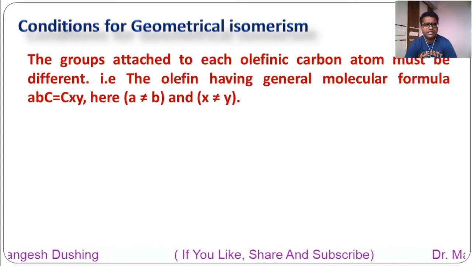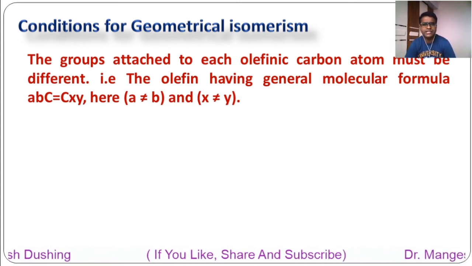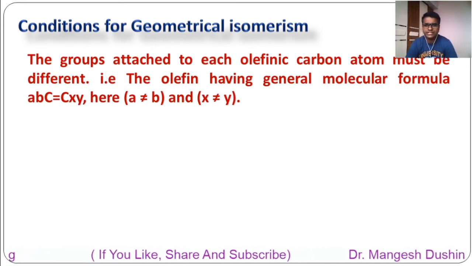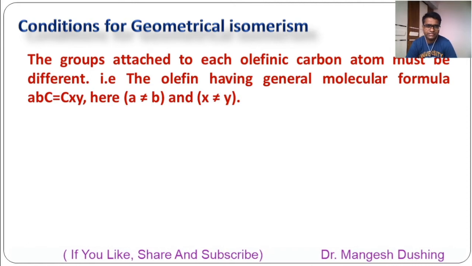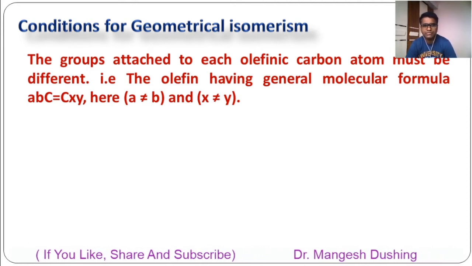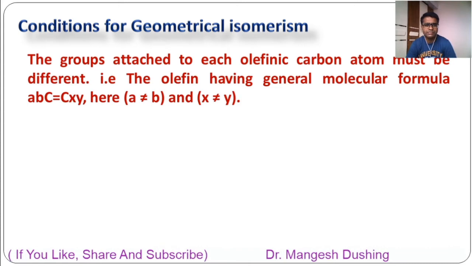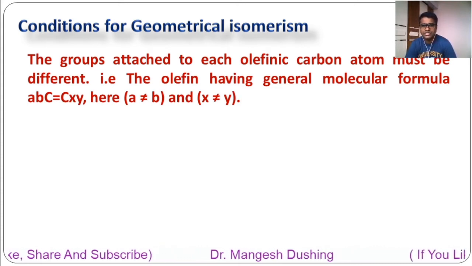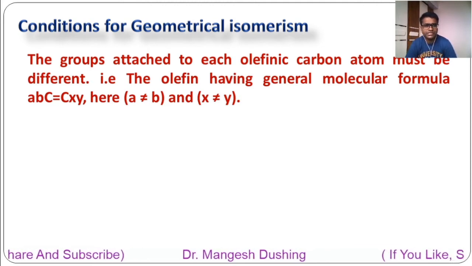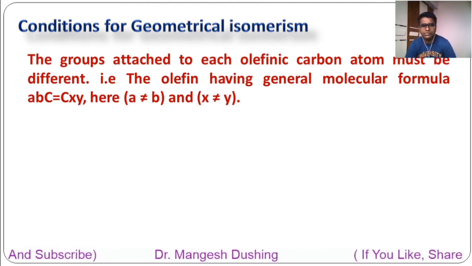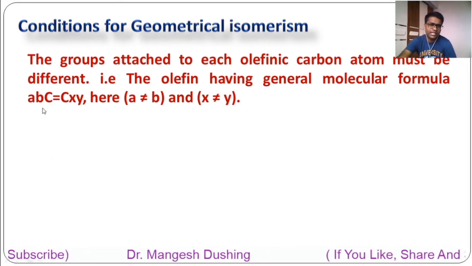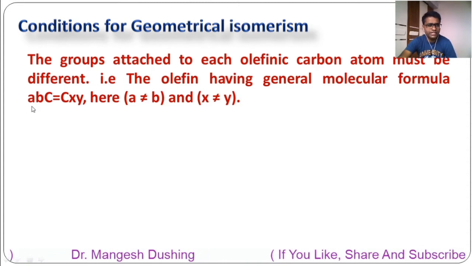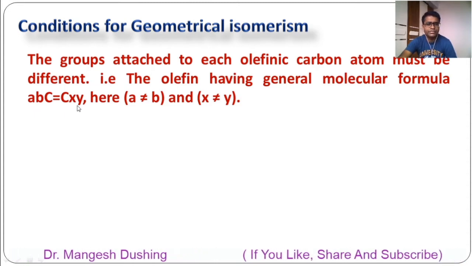Now we will see the conditions for geometrical isomerism. For geometrical isomerism to be possible, the groups attached to each olefinic carbon atom must be different. So one condition is there: each double-bonded carbon must have two different groups, that is, the olefinic carbons having the general molecular formula AB C double bond C XY. Here A should not be equal to B and X should not be equal to Y.